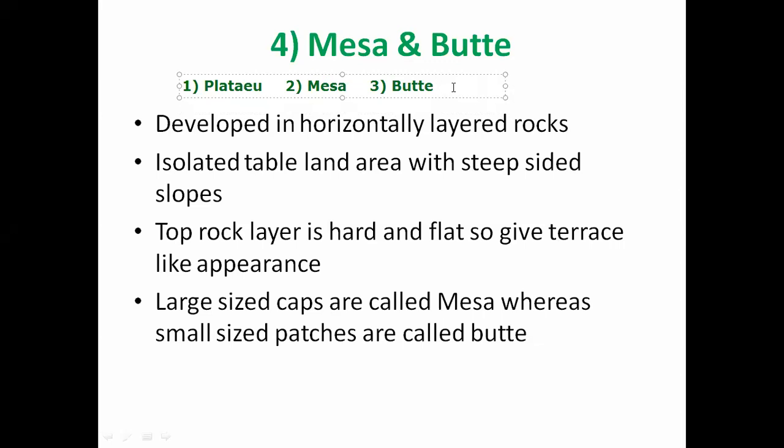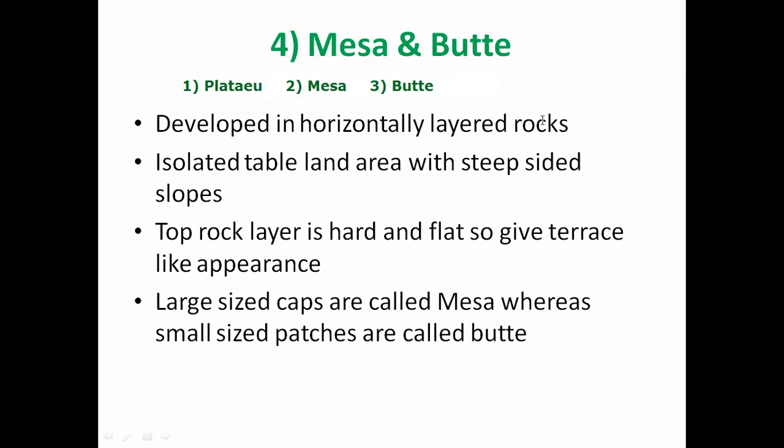Now, these three features have only a difference in size. Other characters are the same. The size of the plateau is very large, the size of the mesa is medium, and the size of the butte is very small. Only the size difference is there. Now, what is the meaning of these three features, plateau, mesa, and butte? When a high elevated area has a flat top surface, such features are considered as plateau, mesa, and butte.